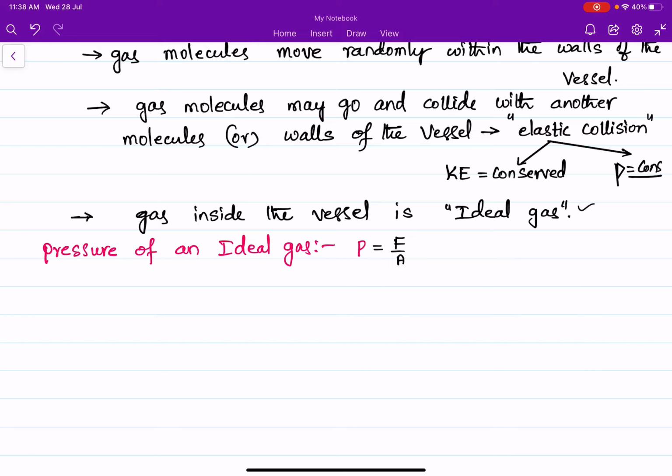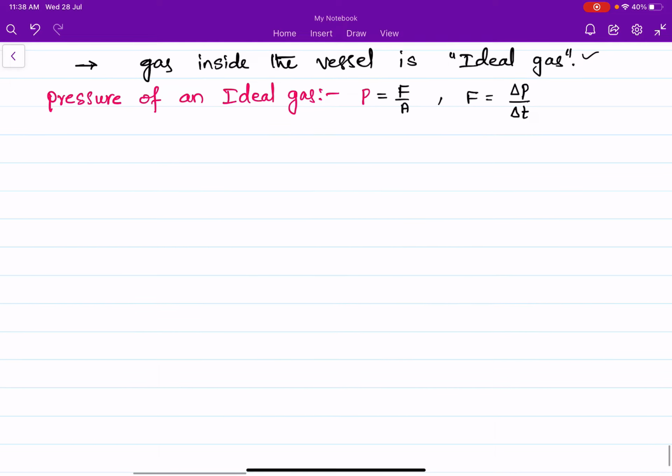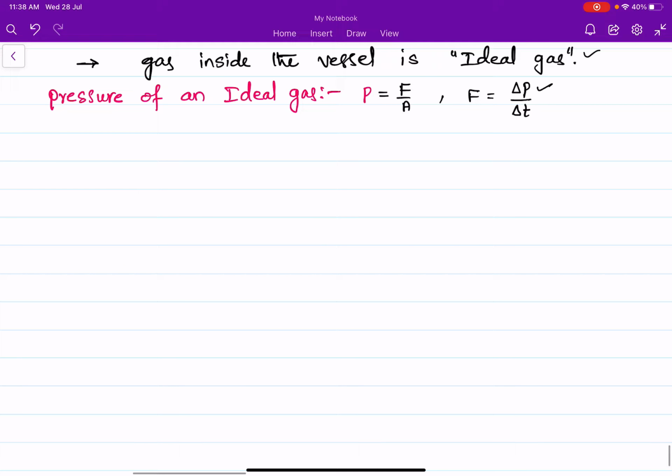In order to find the force, we need to find the change in momentum per unit time. Change in momentum per unit time gives us force, and force per unit area gives us pressure. So first we need to find the change in momentum of the molecules that are going to collide with the walls of the vessel.